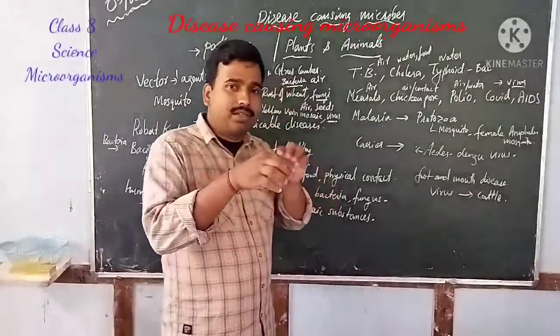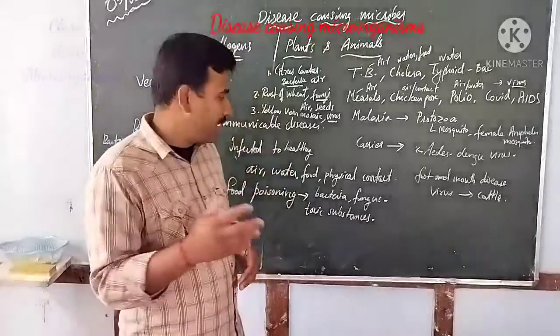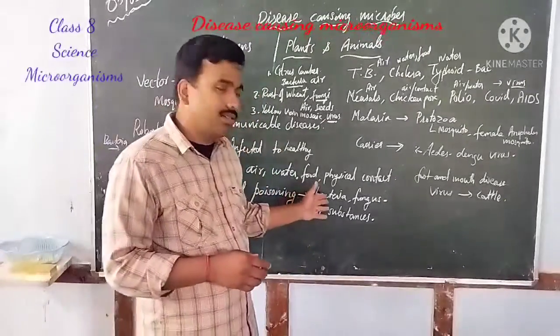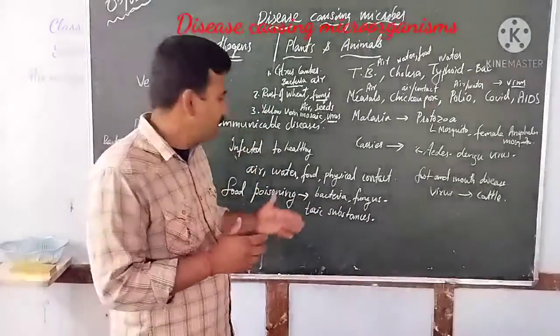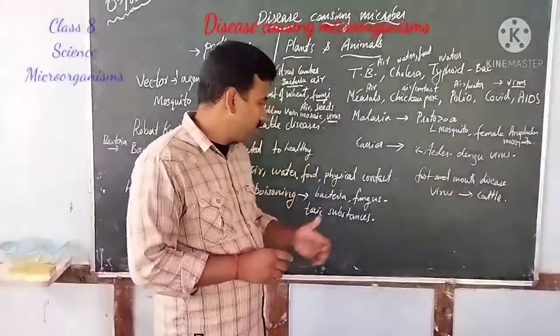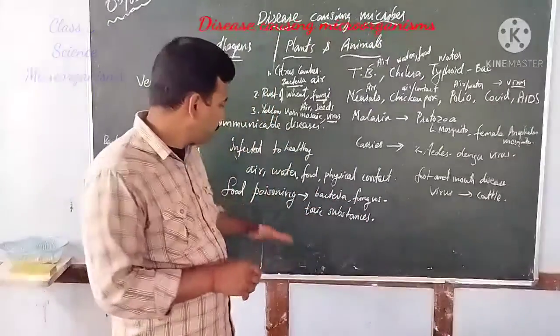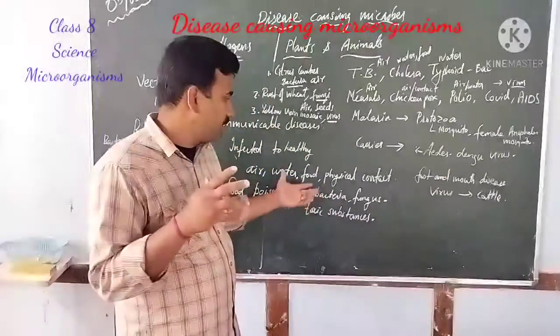Suppose when you open a potato chips packet, sometimes you can notice a rotten or bad smell coming out of the packet. That is due to the presence of bacteria that degrade the oils in which these things are fried.